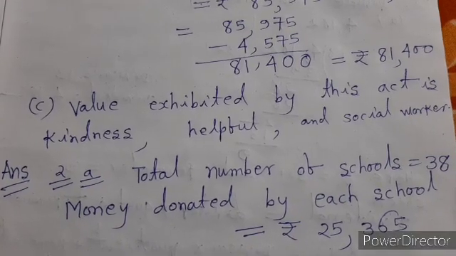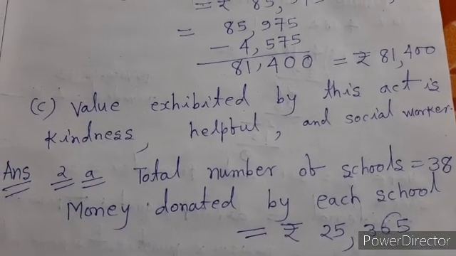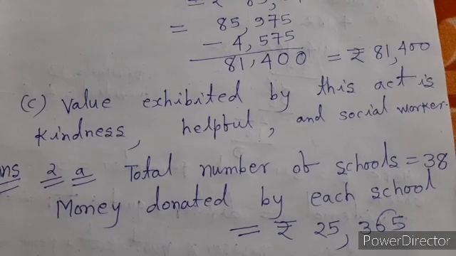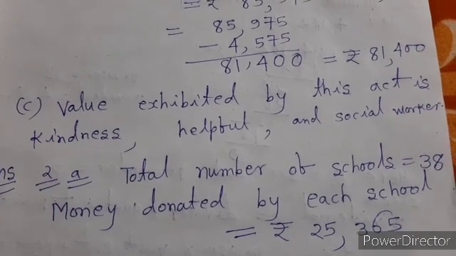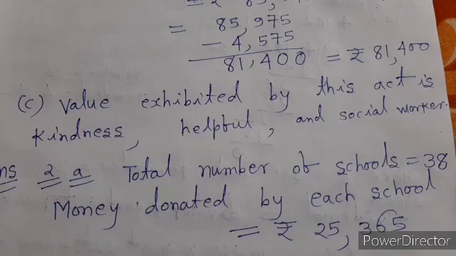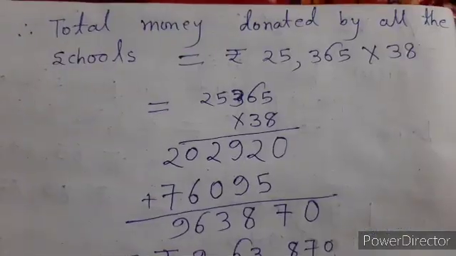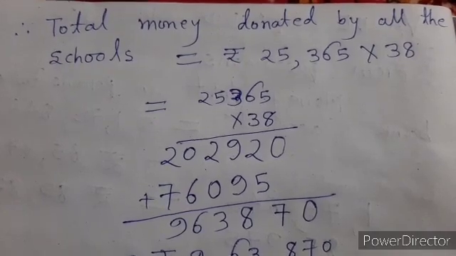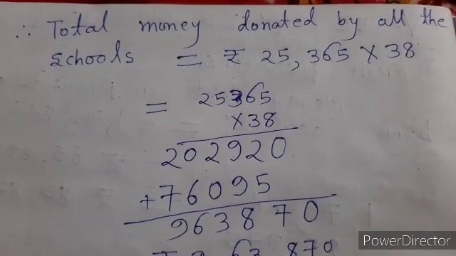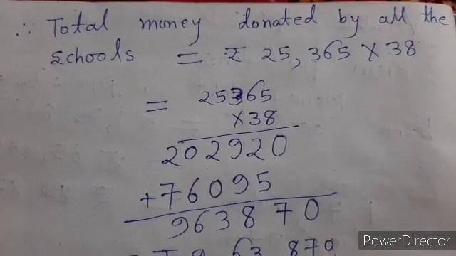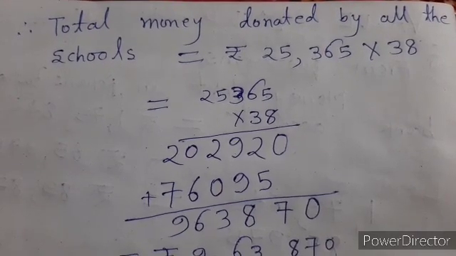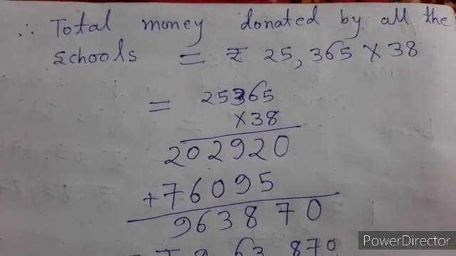Second question, A: total number of schools is equal to 38. Money donated by each school is equal to rupees 25,365. Hence, total money donated by all the schools is equal to rupees 25,365 into 38.